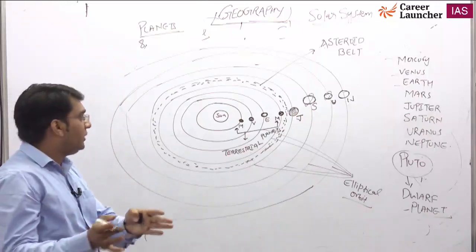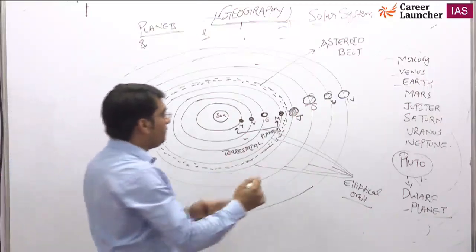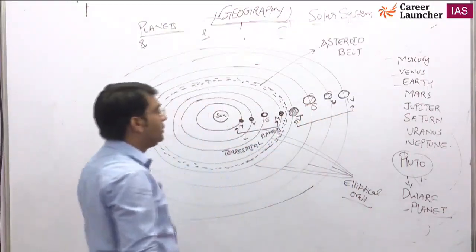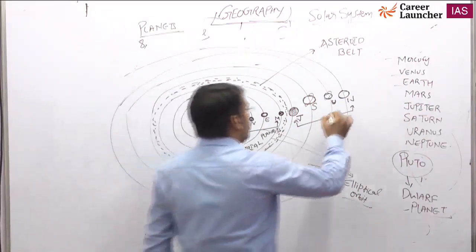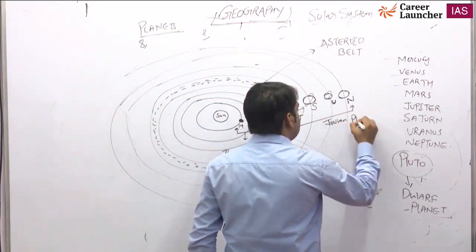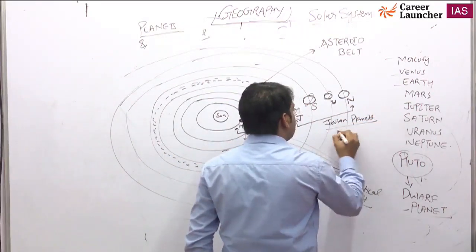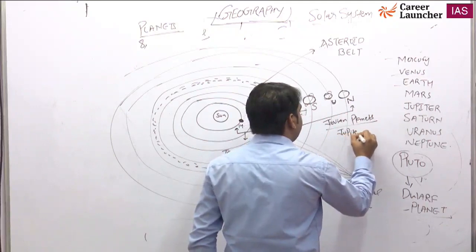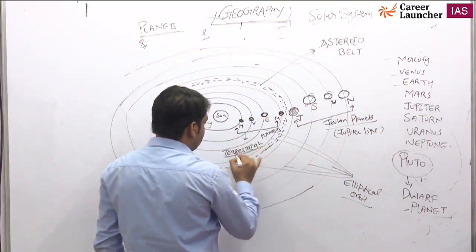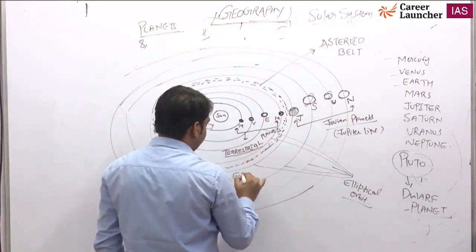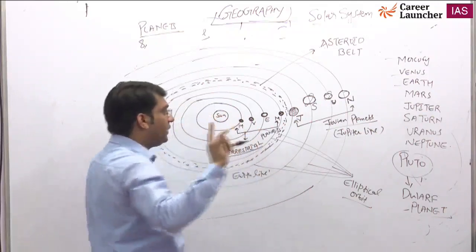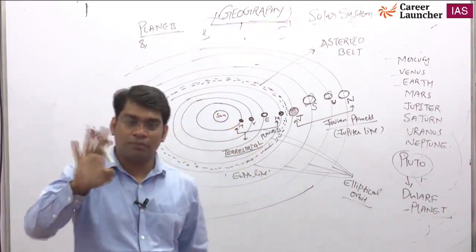These 4 are called terrestrial planets. And Jupiter, Saturn, Uranus and Neptune are called Jovian planets, meaning Jupiter-like. Terrestrial means Earth-like, so Mercury, Venus, Earth and Mars are all Earth-like.